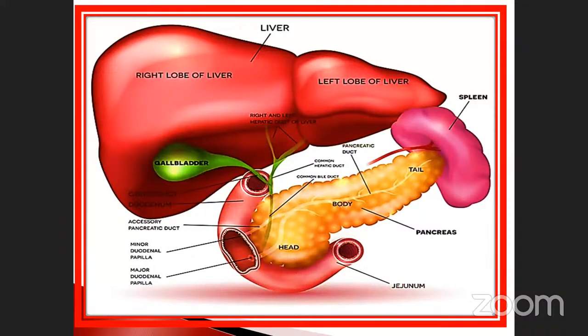Okay, what is the use of the gallbladder? It produces two components. What are the two components? Biliverdin and bilirubin. What is the use of biliverdin and bilirubin? Mostly they are used for the digestion of fat only. Without these components, the fat does not digest easily. Not only that, lipase enzyme is also essential.